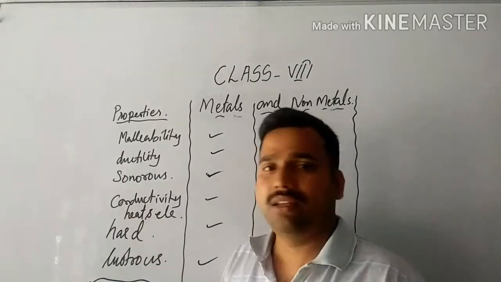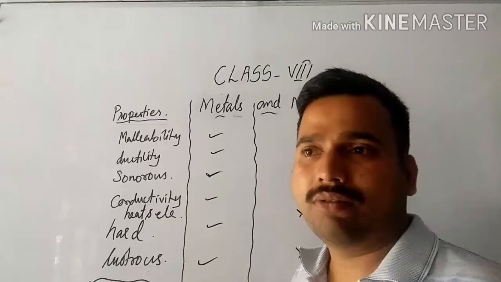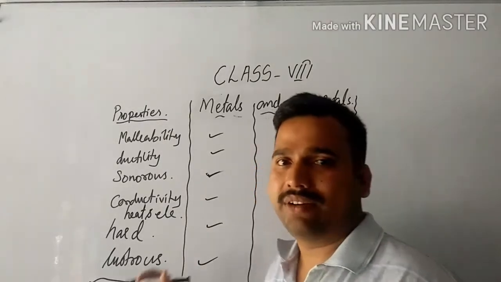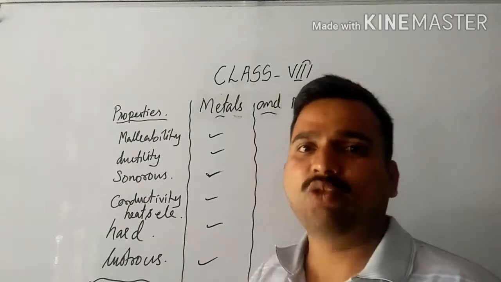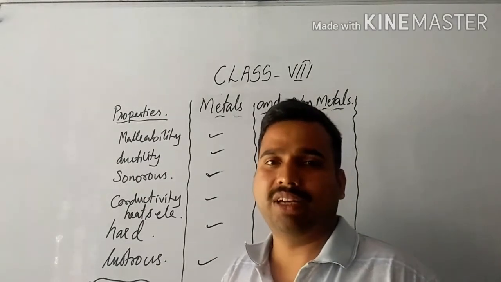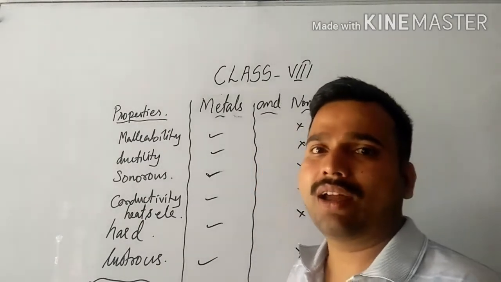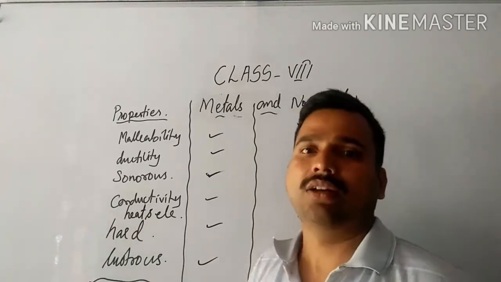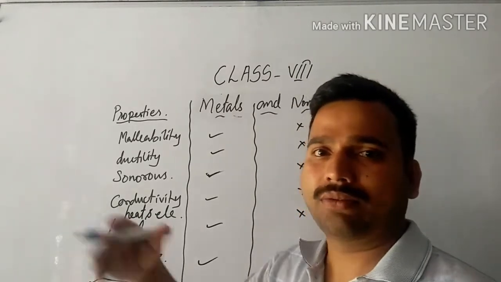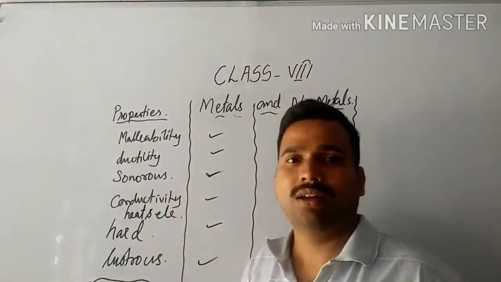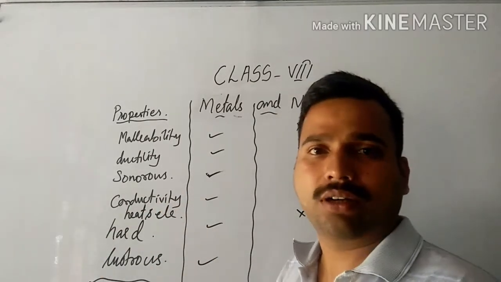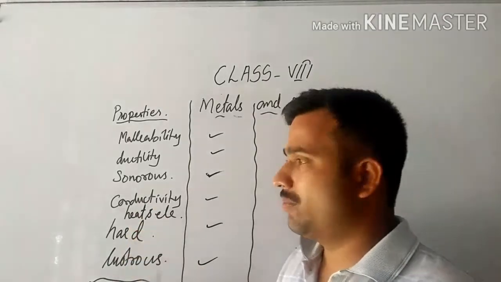Similarly, in your textbook an activity is described. If you connect a metallic wire or an iron nail between the two ends of a wire which is connected to a battery and a bulb, then as you switch on, the bulb will start glowing.